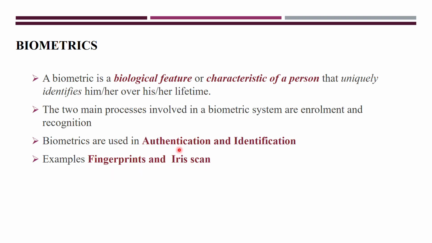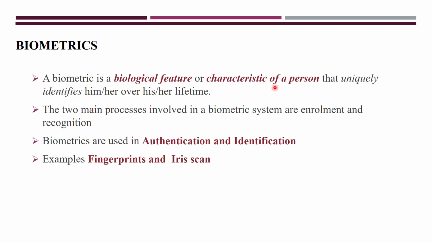All these you can use for authentication and also for identification. Nowadays, even if you take your mobile, if you want to open it, it asks for authentication. That authentication is your fingerprint. This is also one type of authentication, using a physical feature, which is biometrics.